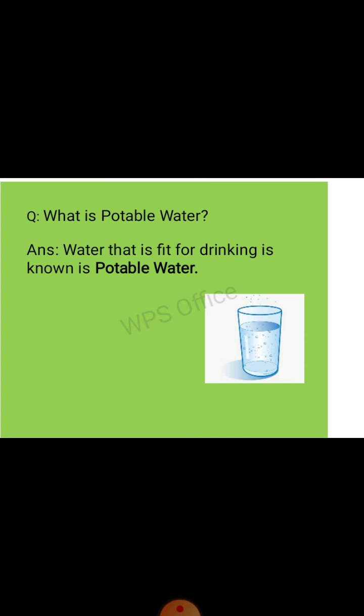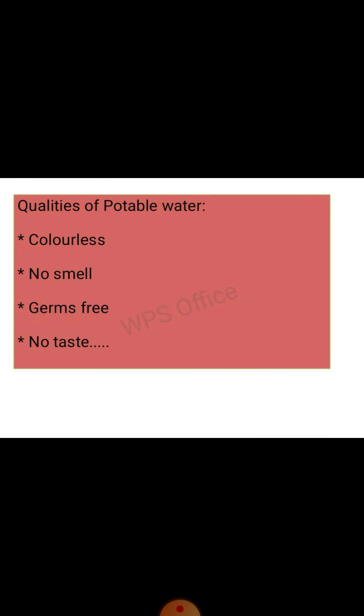Okay? So now come to the qualities of potable water. What are the qualities of potable water? Colorless, no smell, germs free and no taste. Come to the first point, that is colorless. So it should be colorless, means completely clear, clean water.